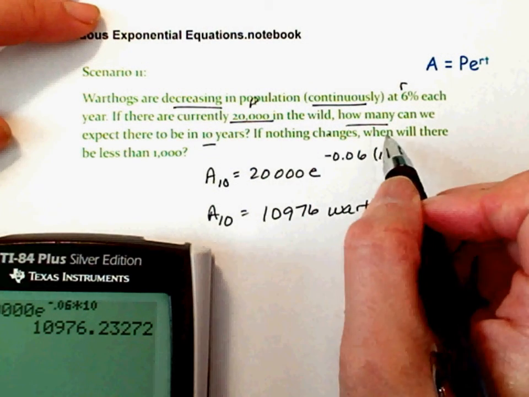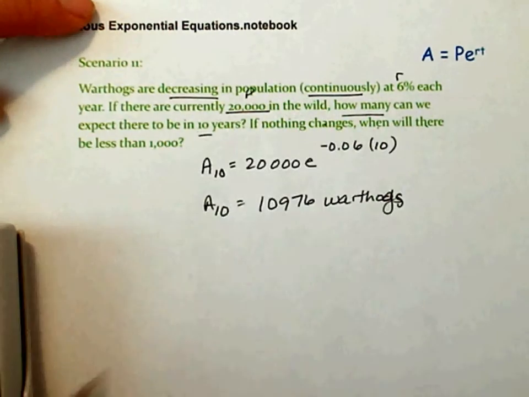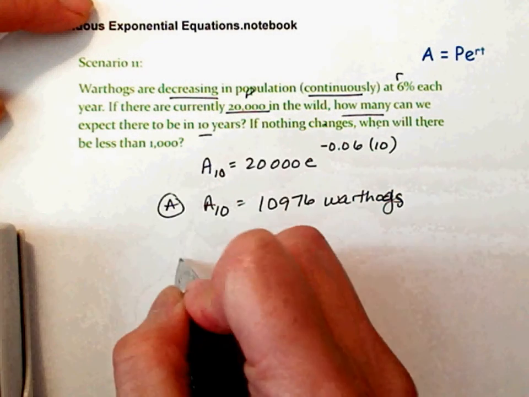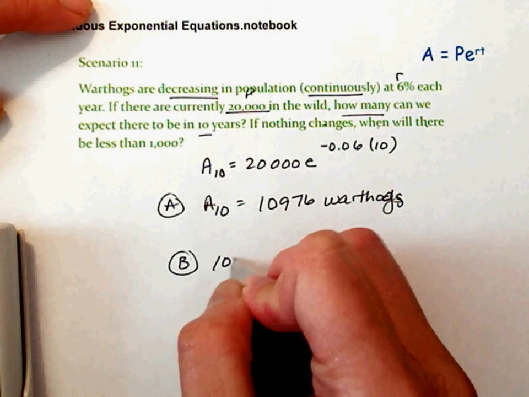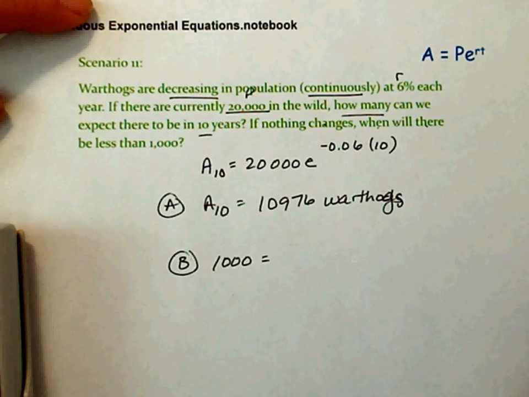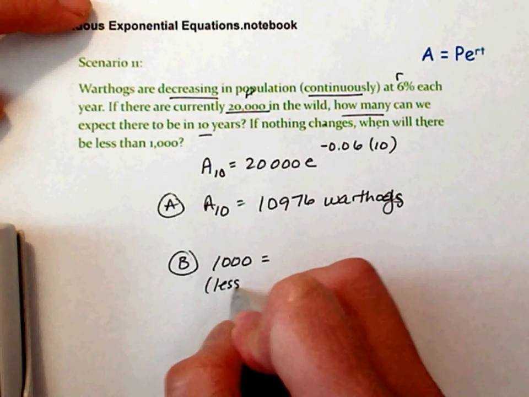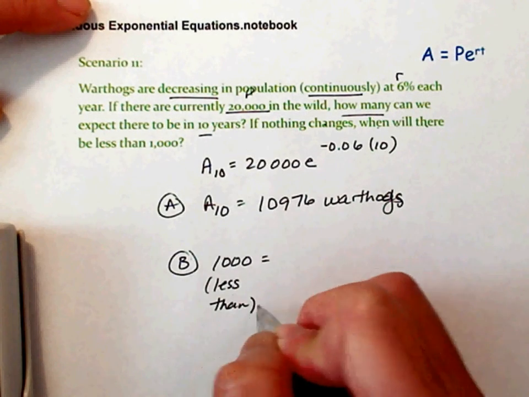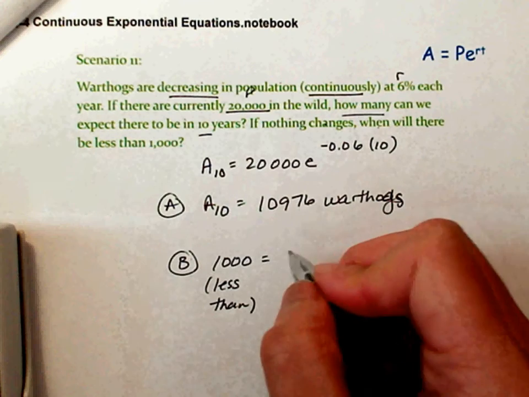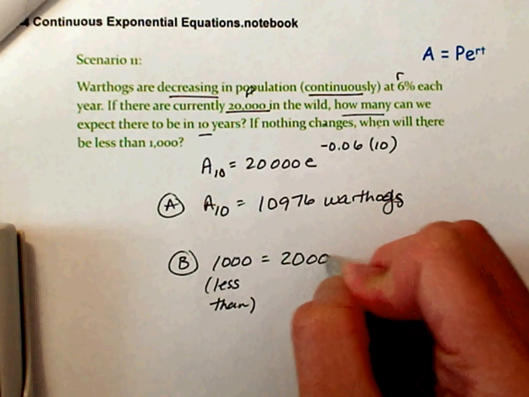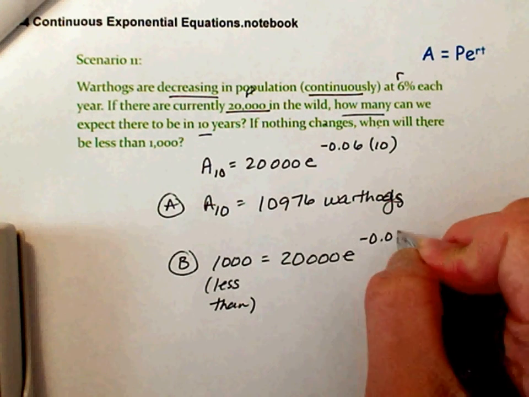So this is part A, part B. So I have 1,000. Okay, I want to be less than 1,000. Okay, and I start off at 20,000, decreasing at 0.06, and the question says, when? See that word?